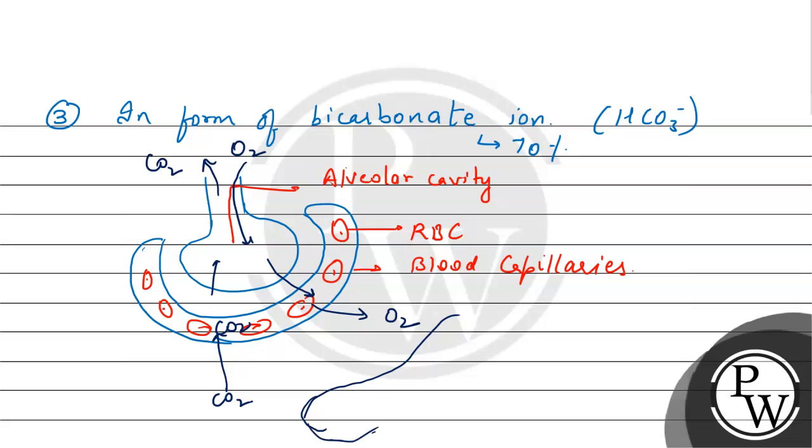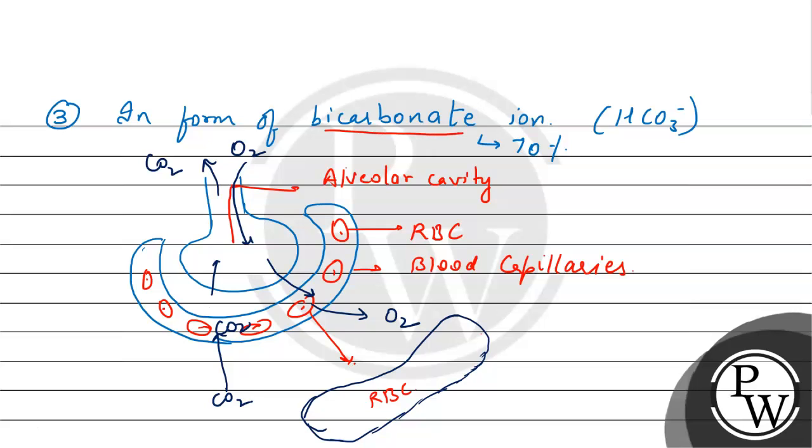Now for example, this is our RBC. Right? Now at RBC, what is happening? This is RBC. Inside RBC, there occurs the transport of CO2 in the form of bicarbonate ion.